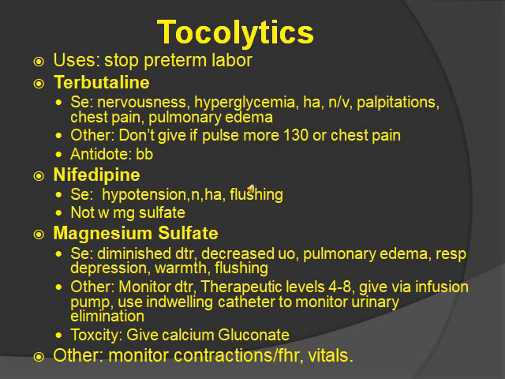Some other stuff you should know is that you want to monitor the deep tendon reflex. Therapeutic level is 4 to 8. You should remember that. And you want to give it via infusion pump. You want to use an indwelling catheter to monitor urinary elimination. If you go over the therapeutic levels of 4 to 8 and you hit toxicity, you want to give calcium gluconate. Some other stuff you want to know is to monitor contractions, fetal heart rate, and vitals.